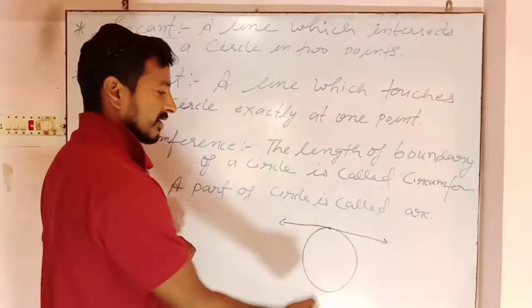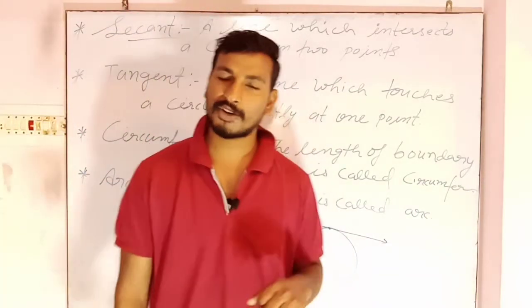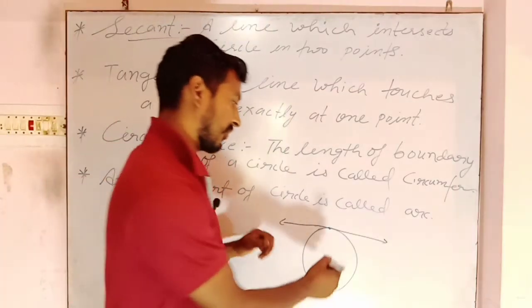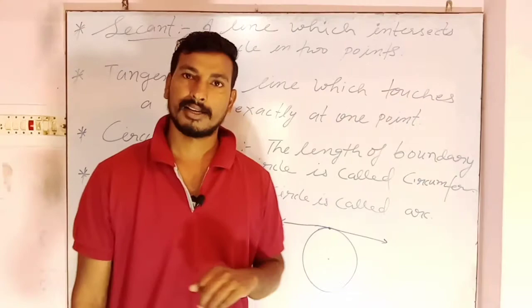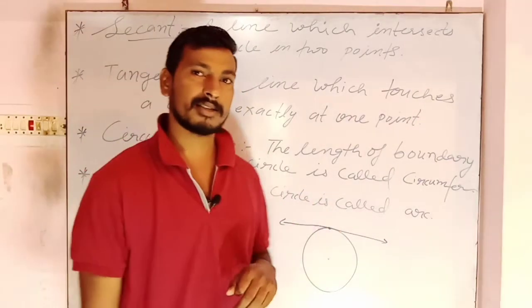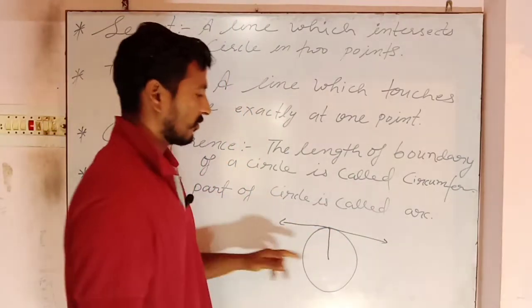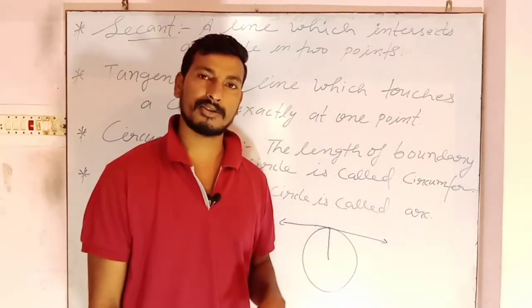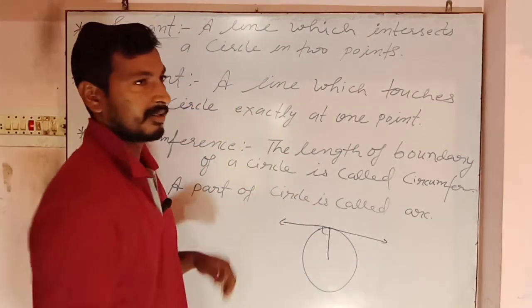What is the property of a tangent? A line segment joining the point of intersection to the center of a circle is perpendicular to the tangent.